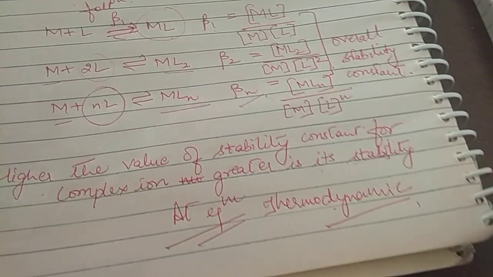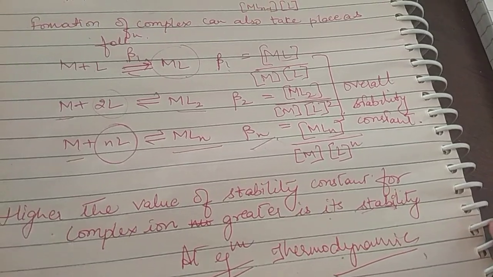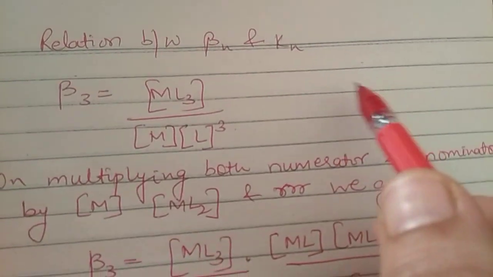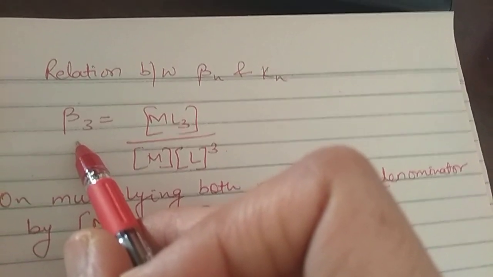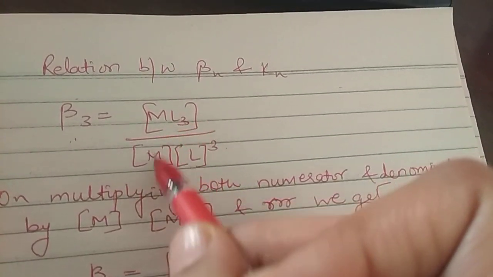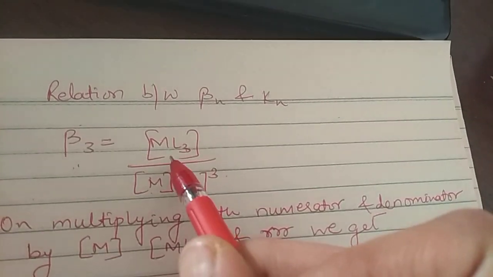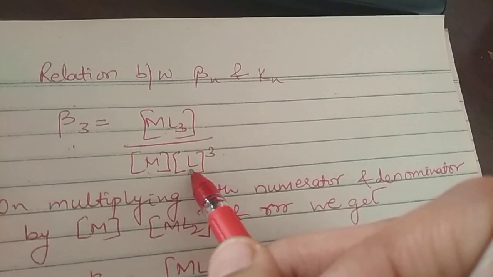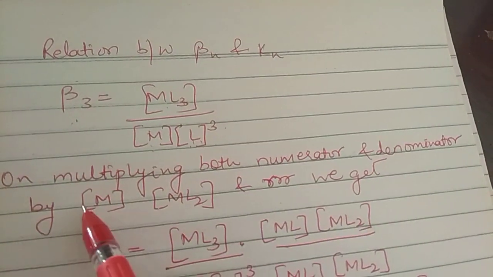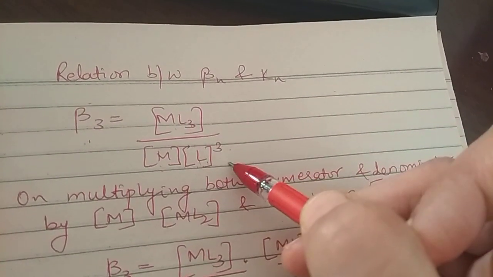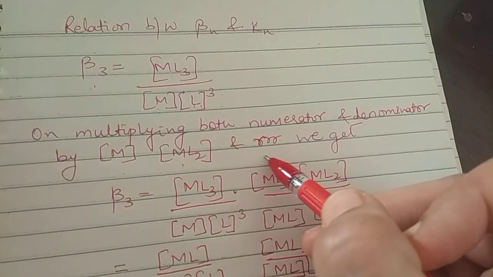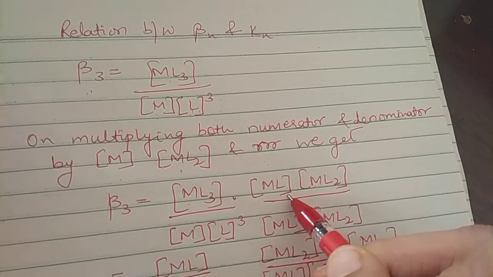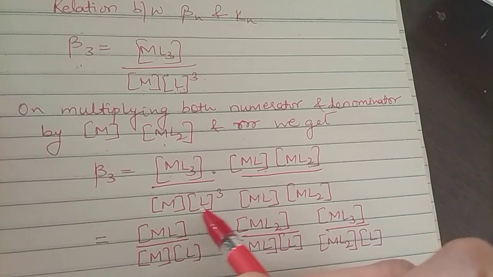Okay, got it? Now let's derive a relation between beta and K. This sometimes comes as a 2-marker question, the relation between beta n and Kn. We start by supposing there is a beta 3, the third step, where beta 3 is given by ML3 divided by M and L raised to power 3. Now we multiply both the numerator and denominator with ML and ML2, and rearranging we get ML3, ML and ML2 divided by M, L cubed, ML and ML2.